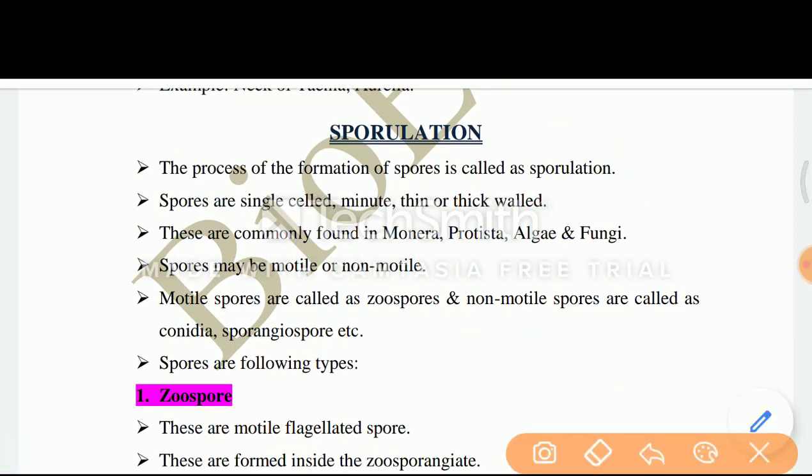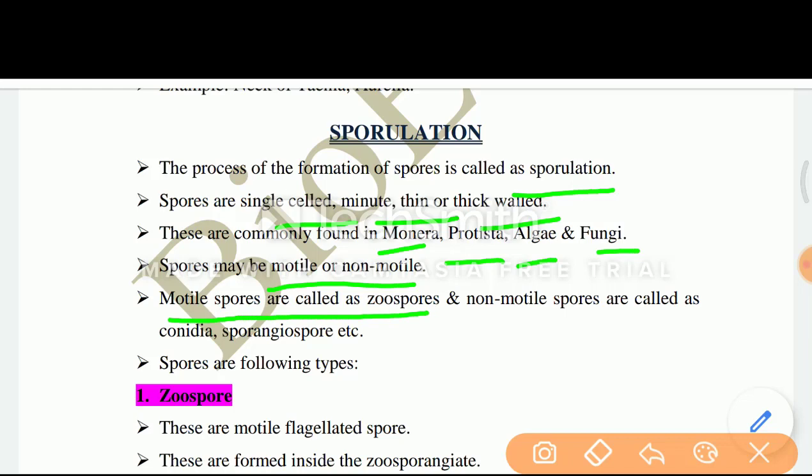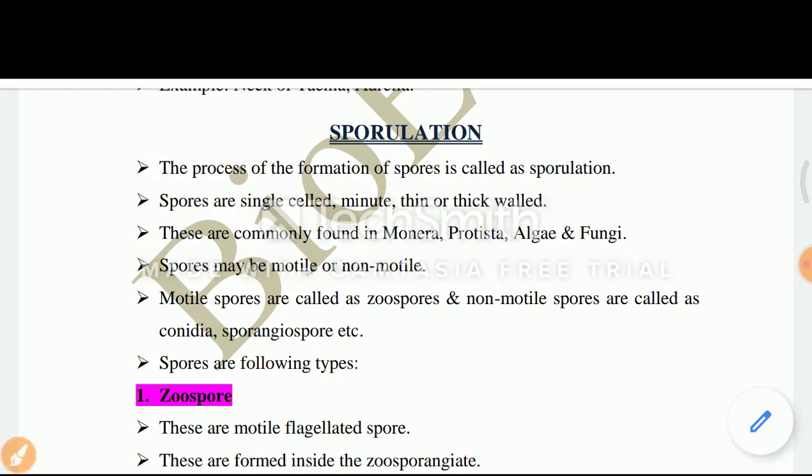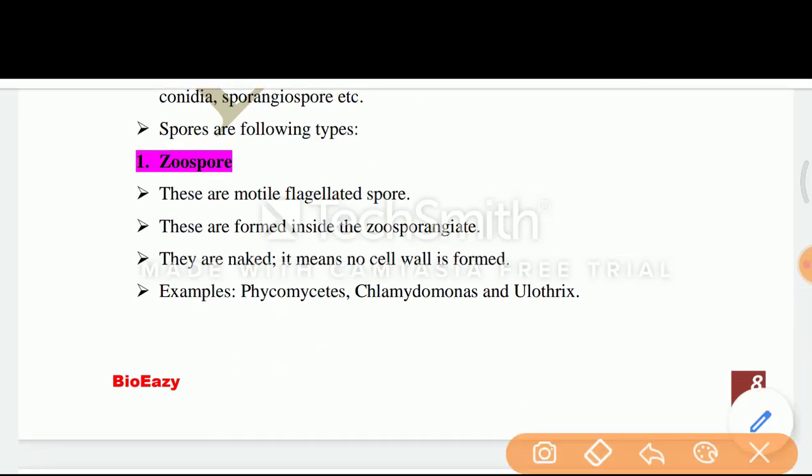Next heading is sporulation. The process of formation of spores is called sporulation. Spores are single-celled, minute, thin and thick-walled. These are commonly found in Monera, Protista, algae and fungi. Spores may be motile or non-motile. Motile spores are called zoospores, and non-motile spores are called conidia and sporangiospores. Spores are of the following types. Number one is zoospore.